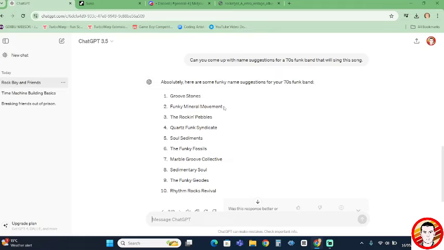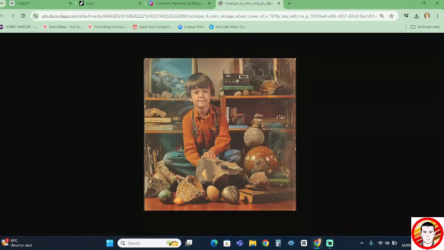The Funky Mineral Movement, the Rockin' Pebbles. Let's go with the Groovestones. I like the Groovestones. So I'm going to take that, and then I'm literally going to Photoshop the Groovestones over it, then use something like CapCut to stitch it all together, and then we have our made up 70s funk song about My Pet Rocks.